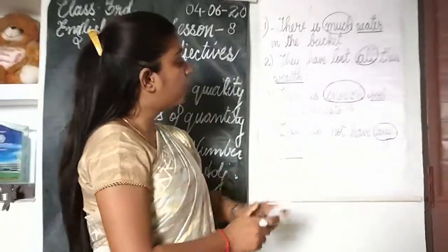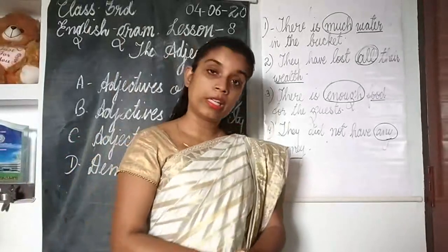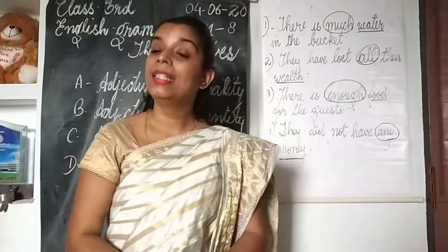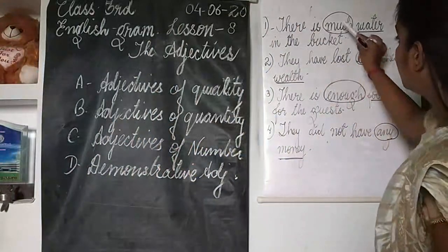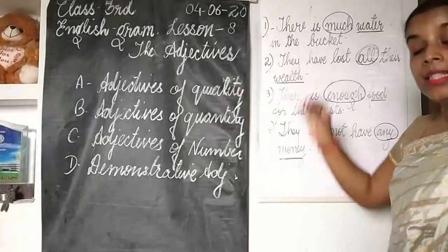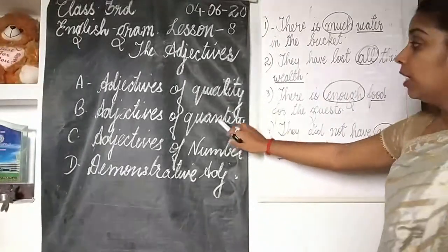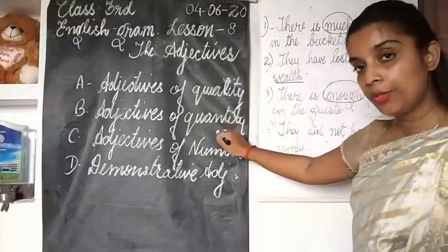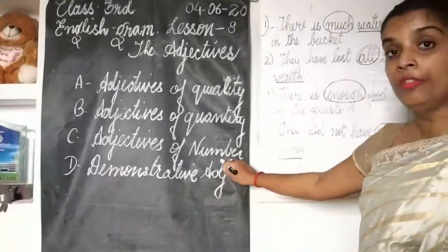So all these circled words in these sentences are adjectives of quantity. Why? Because they are telling us about the nouns which are uncountable, which cannot be counted in numbers. They are uncountable nouns. So these words, much, all, enough, any, many, these encircled words are adjectives of quantity. Got it, children? I hope the second kind of adjective, adjectives of quantity, is clear to you all. Now let's move on to the third kind of adjectives, that is adjectives of number.